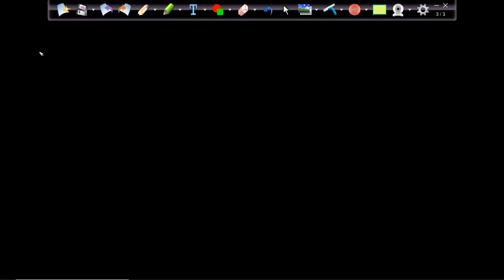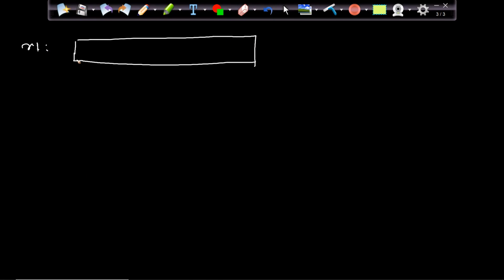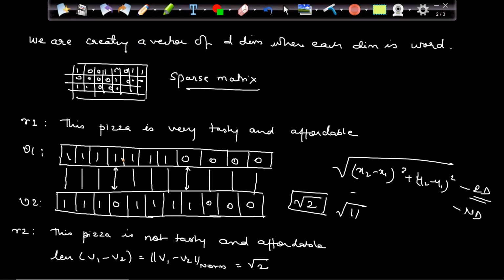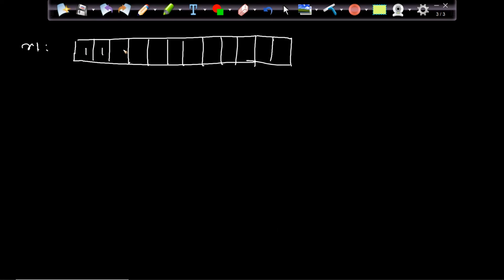For example, let's say I have review 1. Review 1 has a corresponding vector with a size of 11. The vector values are 1, 1, 1, 1, 1, 1, 1, that is 7 ones and 4 zeros. So this is the vector for review 1.